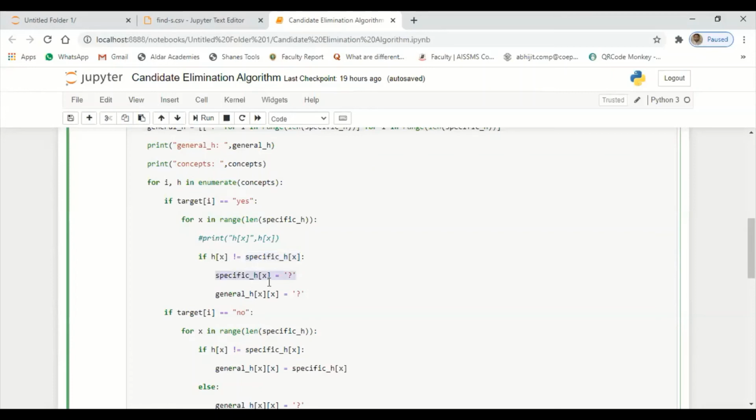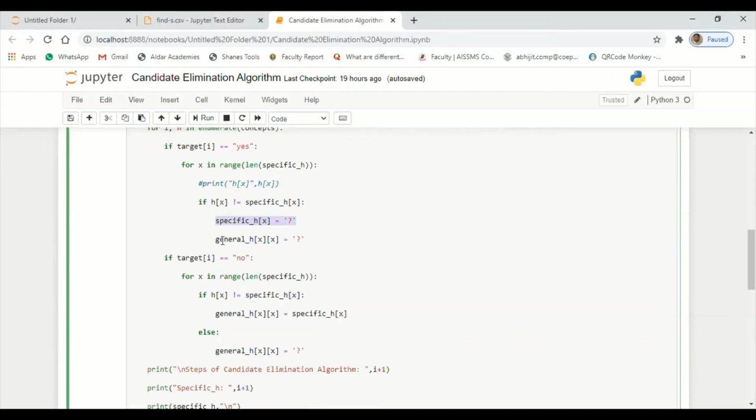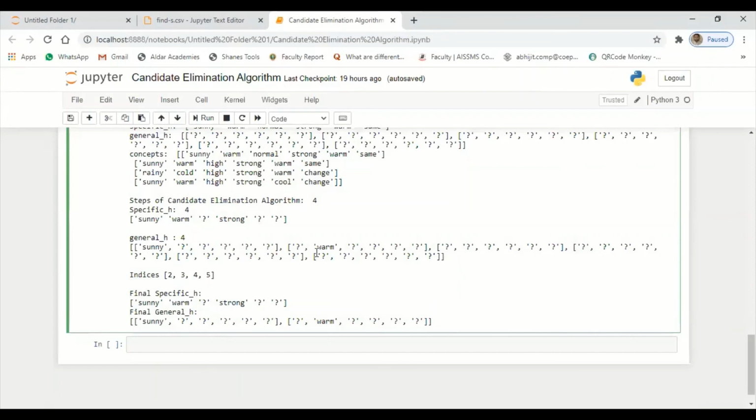Specific hypothesis, I'll replace that one with a question mark. In the same way, even in the general hypothesis, I'll replace that one with a question mark. There will be no change at all here. In the general hypothesis, there will be no change at all. The question mark itself will remain over there in the general hypothesis. Let's see that.